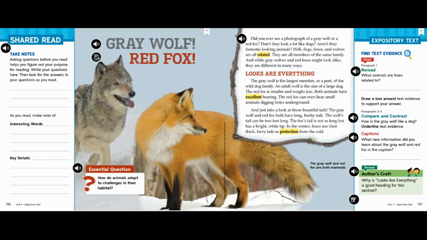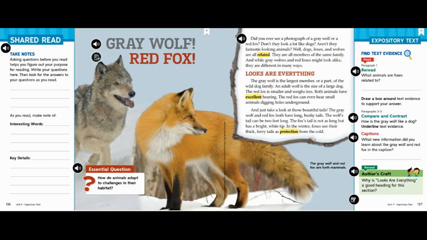The title of this shared read is Gray Wolf, Red Fox. The genre of this shared read is expository text. An expository text teaches the reader facts and information about a specific topic. Based on the title and the photograph I see, I can tell that this expository text is going to teach us about gray wolves and red foxes.